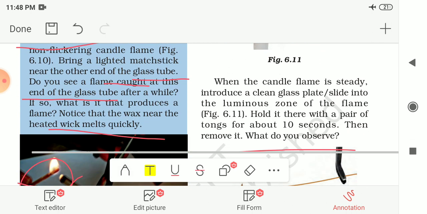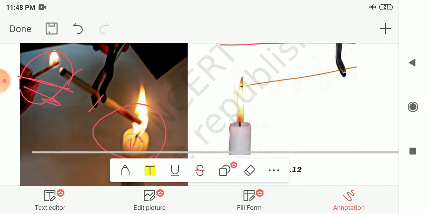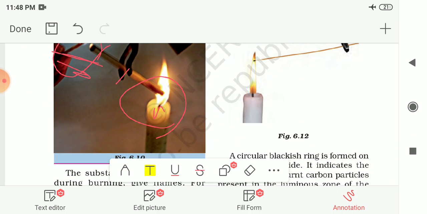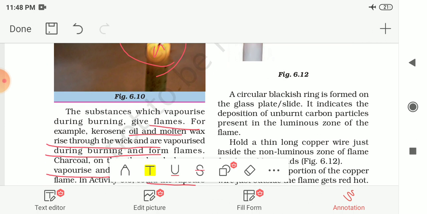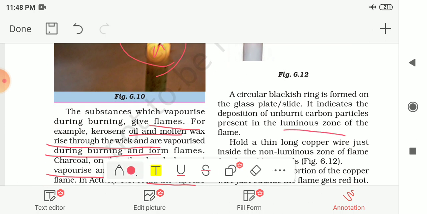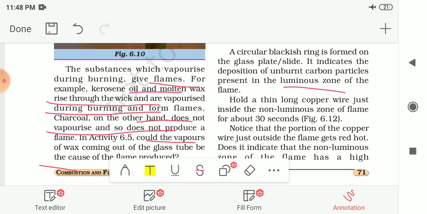The same you have to do with the other part of the flame. Let me see that the circular blackish ring is formed on the glass plate or slide, so it indicates the deposition of unburned carbon particles which are present in the luminous zone of the flame.